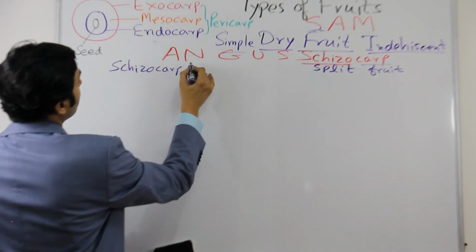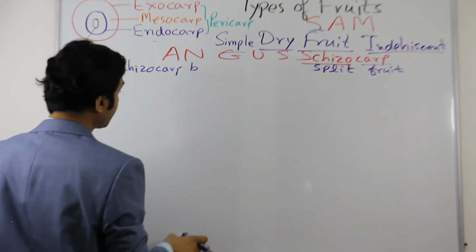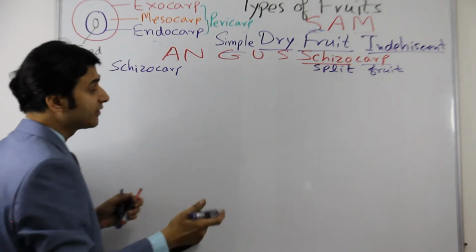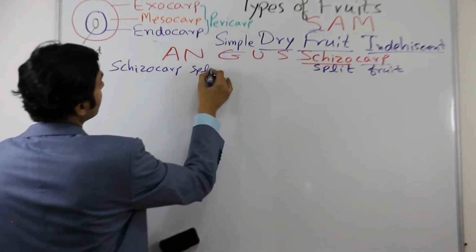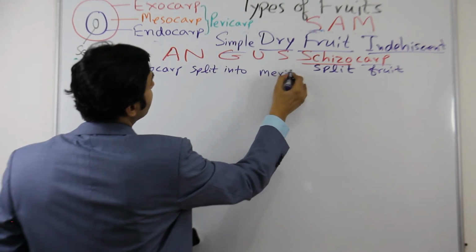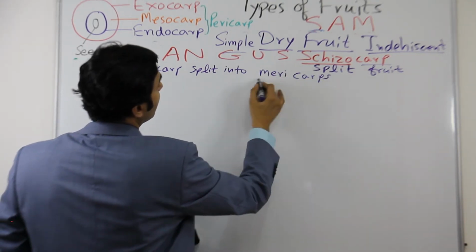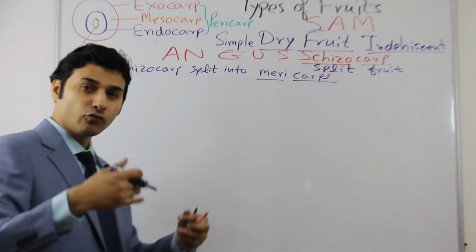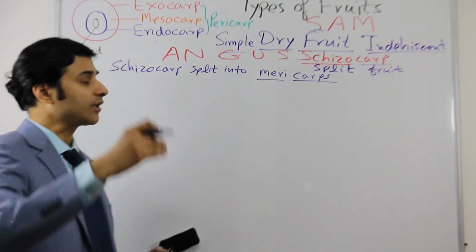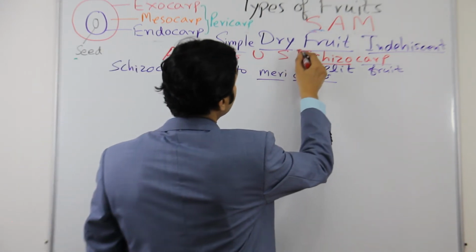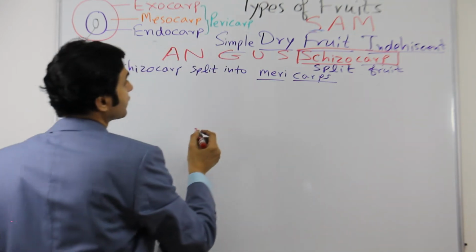Since it is indehiscent, it will not break basically, but it will split into mericarps, smaller segments, and the number of segments is different from one fruit type to another. Let us see the method to remember the schizocarp fruits.